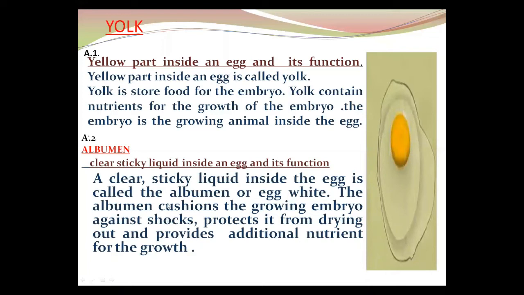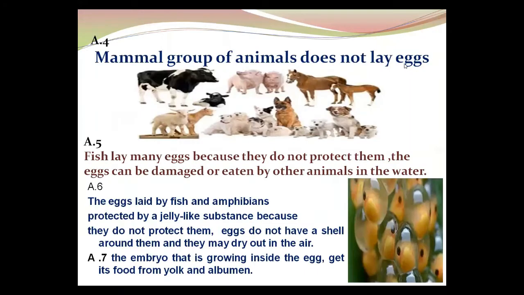When you fight at home with your sibling, you use a cushion for your safety, for your protection. Same here. The albumin is like a cushion, and it protects the yellow part, the yolk and embryo, from any hit and bounce. Okay, we have discussed the yolk and albumin.